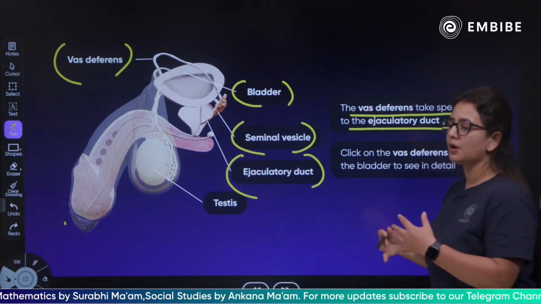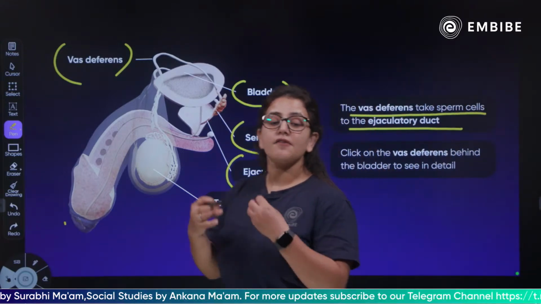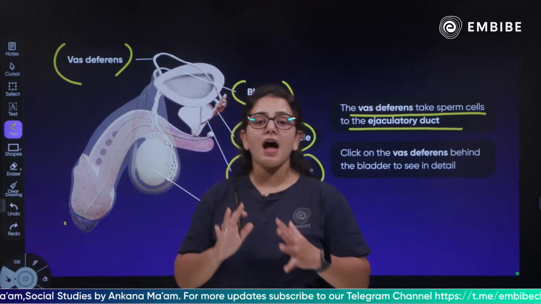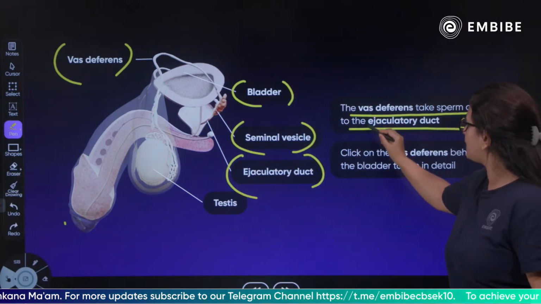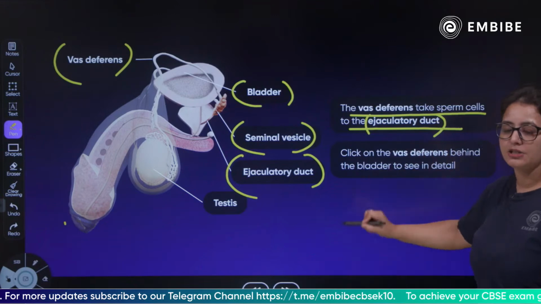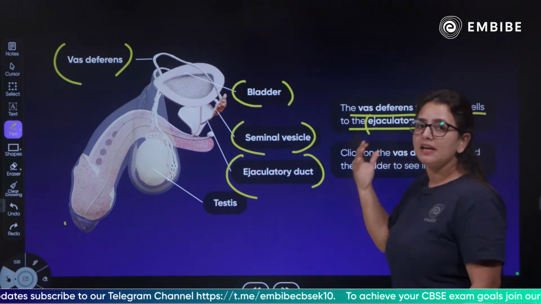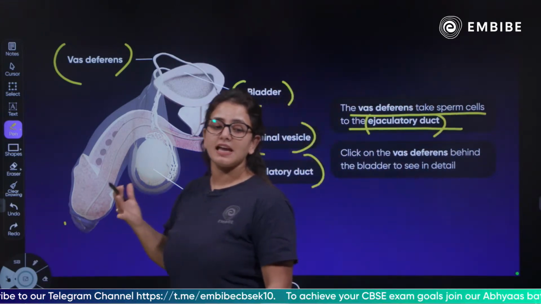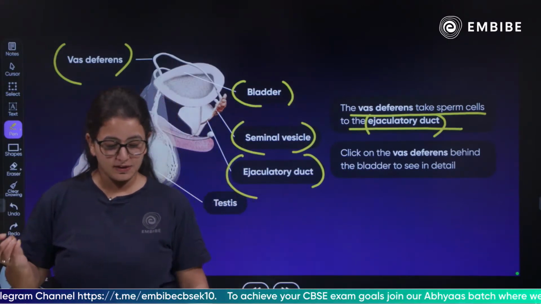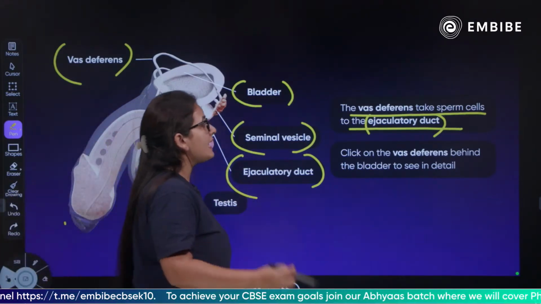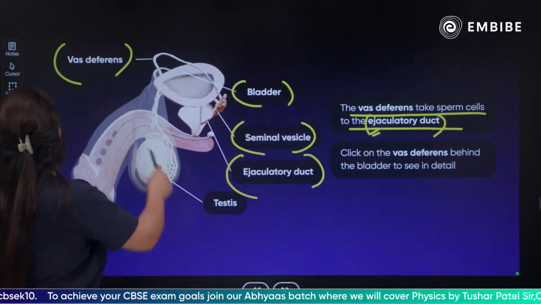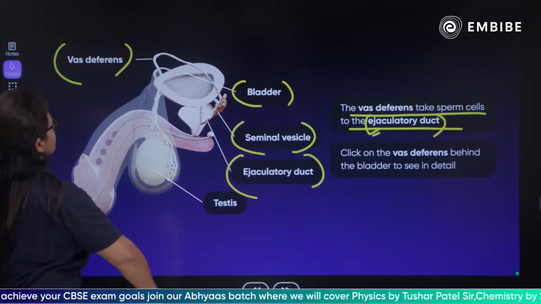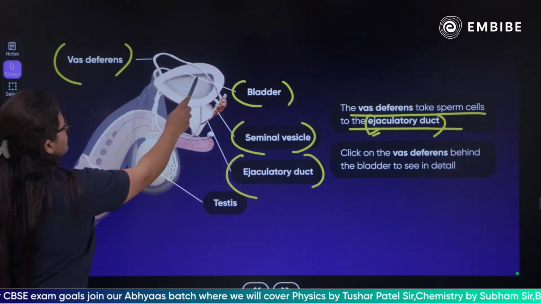So before the sperms are being released into the female reproductive tract, the vas deferens takes the sperm cells into the ejaculatory duct, where the ejaculatory movement, where the release of the male gametes takes place. So the function of the vas deferens is to basically take the sperm cells to the ejaculatory duct. Let's talk in detail about the vas deferens.